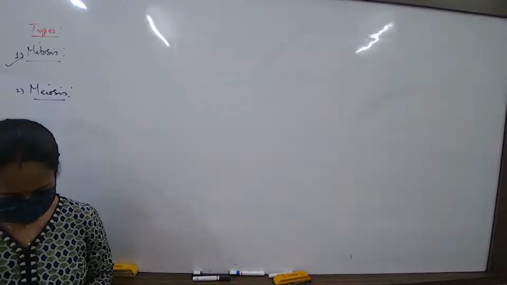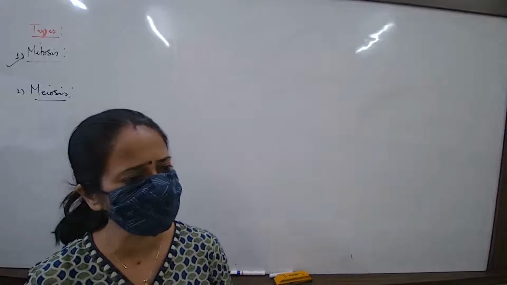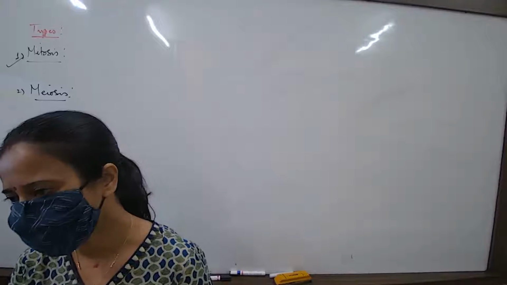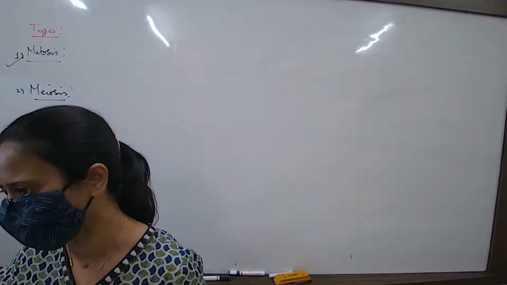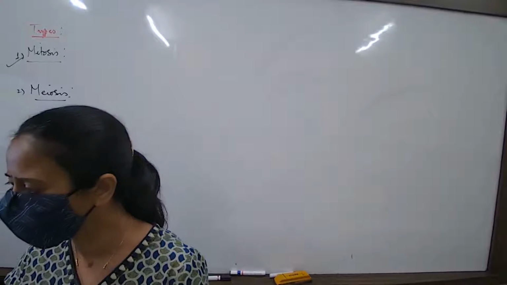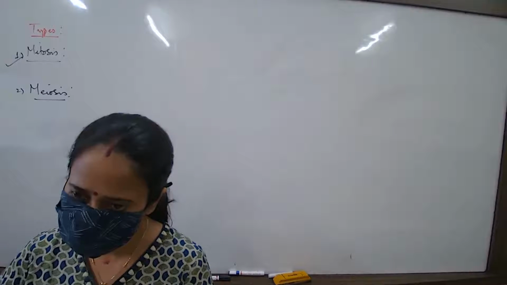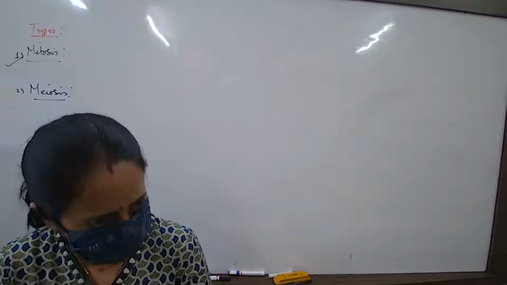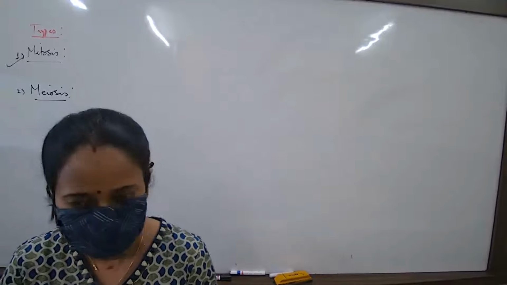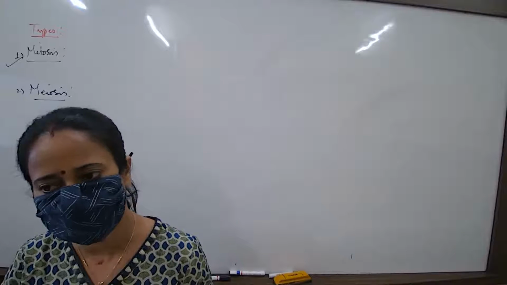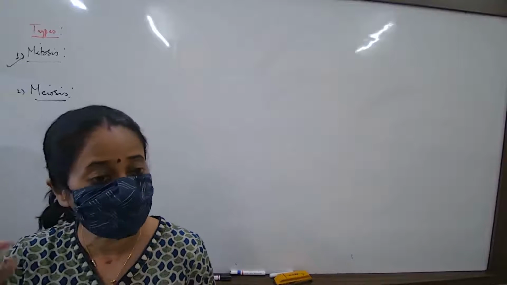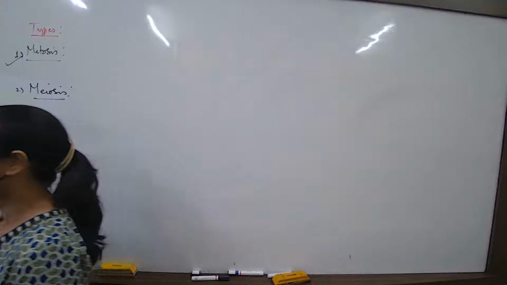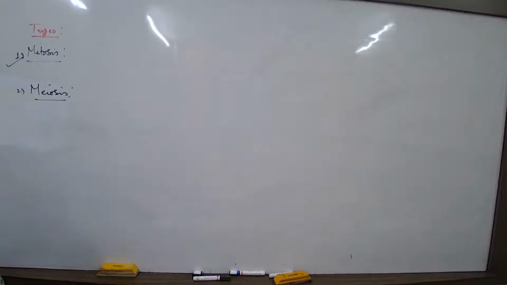Some examples like, if I talk about how does the amoeba reproduce, by this method almost. But for us it is not the sole method for reproduction. It is a method which involves the process of growth, which is necessary for the process of growth. It is a method which is necessary for the process of repair. It is a method which is also necessary for the process of reproduction. So mitosis.